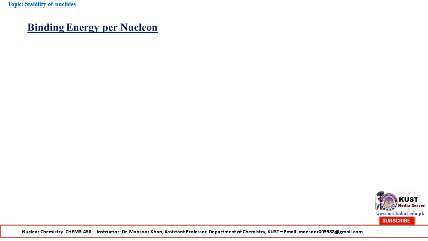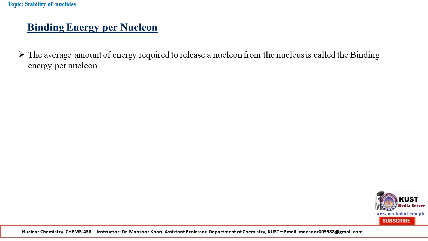Now the next topic is binding energy per nucleon. How can the binding energy per nucleon be calculated? The average amount of energy required to release a nucleon from the nucleus is called binding energy per nucleon.